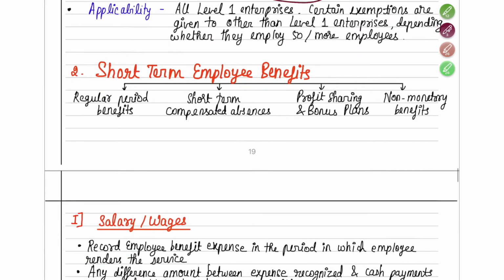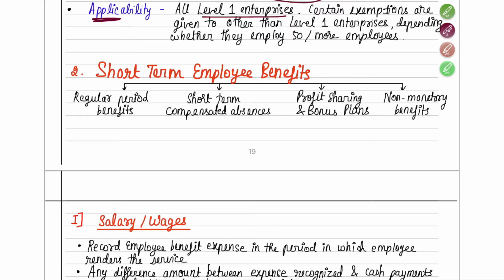Okay. So now this AS 15 is applicable to whom? So this AS 15 is applicable to all level 1 enterprises. This you need not understand much in detail. Just understand in case an MCQ is asked. I don't think it will come from here, but still because it's given in your book.